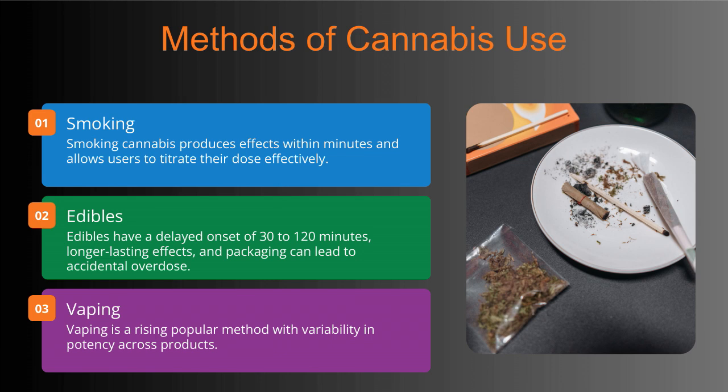Starting with smoking, this method produces effects quickly, usually within minutes, and allows users to effectively control their dosage by titrating as they go. Next, edibles take longer to kick in, anywhere from 30 to 120 minutes, but their effects last much longer. However, the packaging of edibles can sometimes cause confusion, leading to accidental overdoses.